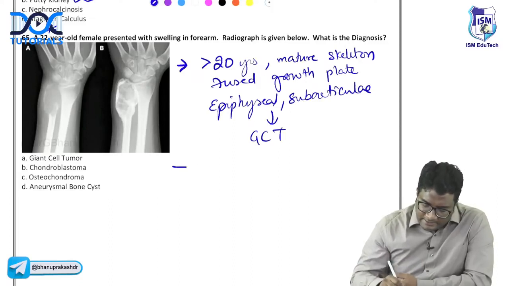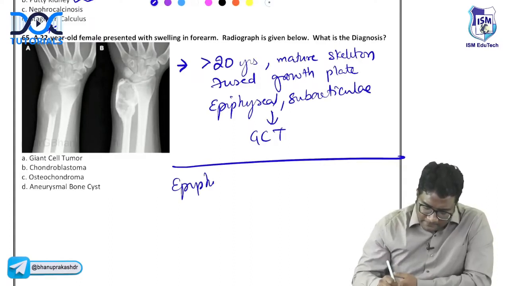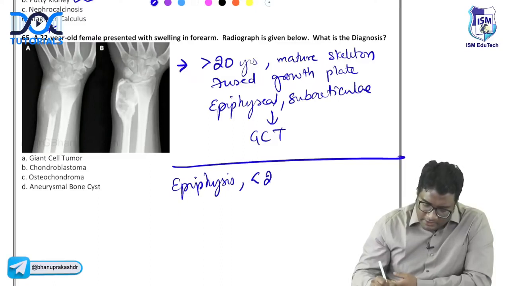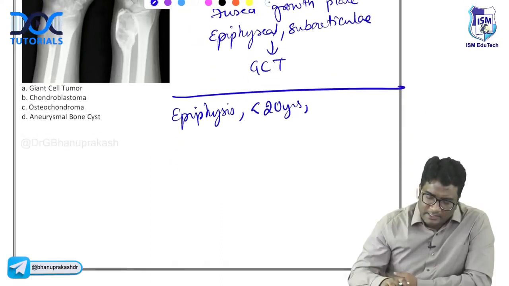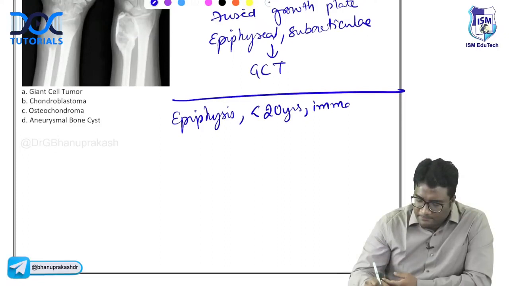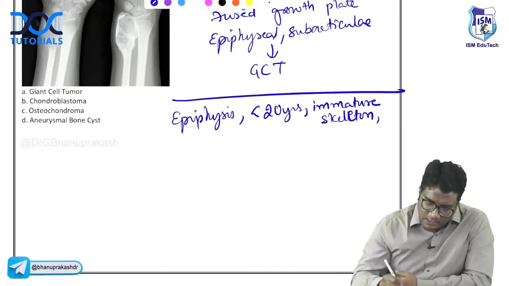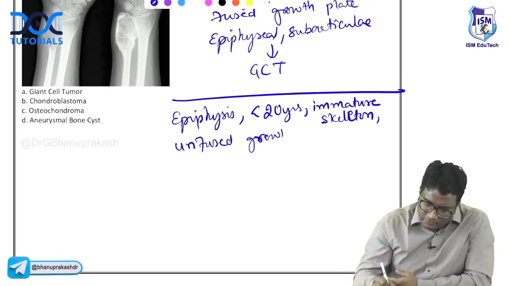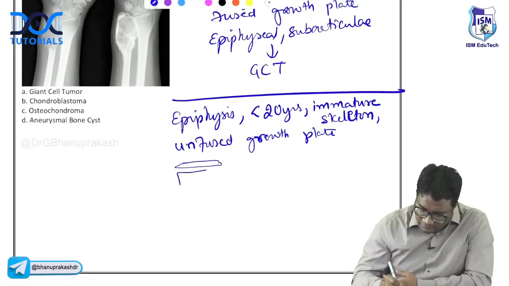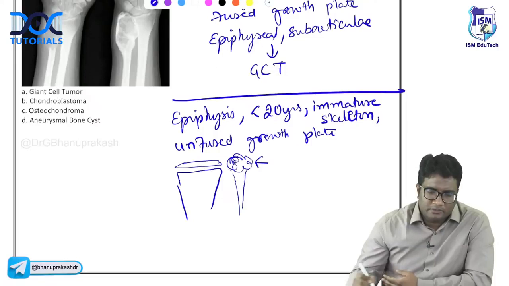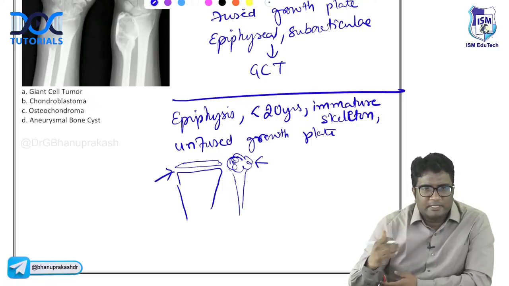But if it is the same thing, epiphysis only, but less than 20 years is given in the question and immature skeleton is given, or you see unfused growth plate. If you see a lesion like this, the growth plates are unfused, and you're seeing a lesion in the epiphysis.